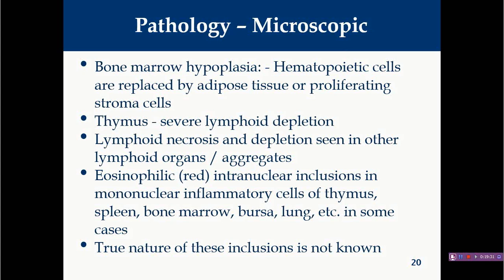In some cases, particularly in mononuclear inflammatory cells, you will find typical eosinophilic intranuclear inclusions. Not in all cases, but in some cases, mononuclear cells of the thymus, spleen, bone marrow, bursa, and lung will show typical eosinophilic intranuclear inclusions. The exact nature of these inclusions is still not completely elucidated, but they are probably viral inclusions.